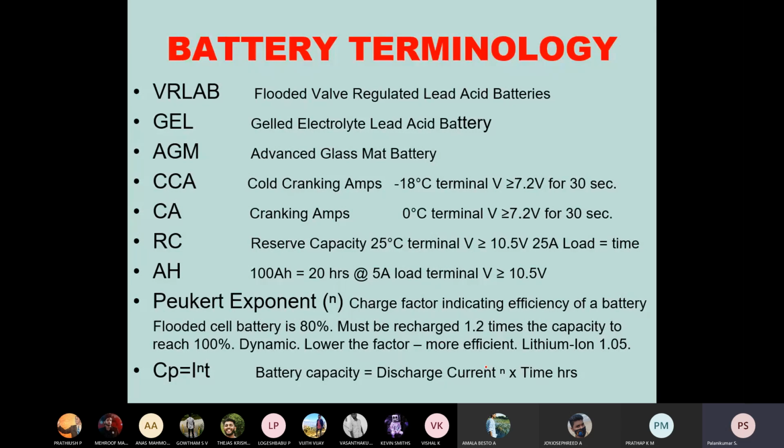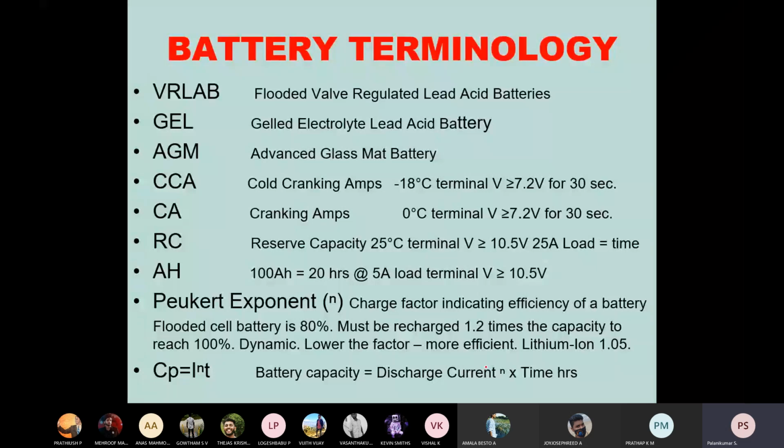That terminology is called cold cranking amperes. These terminologies are used for conventional vehicles, and are also applicable to electrical vehicles and hybrid electrical vehicles. So at 0 degrees Celsius, for about 30 seconds, it should be capable of giving 7.2 volts.